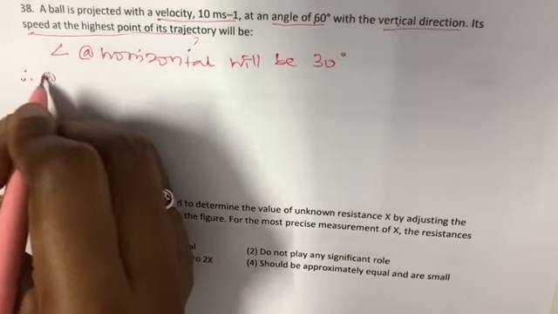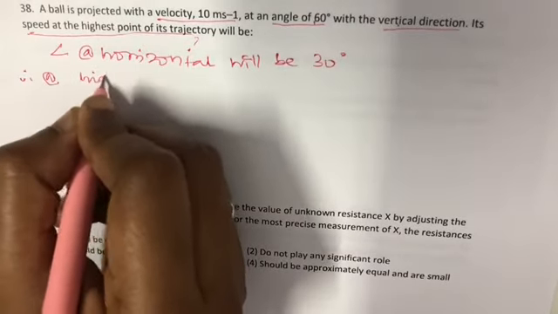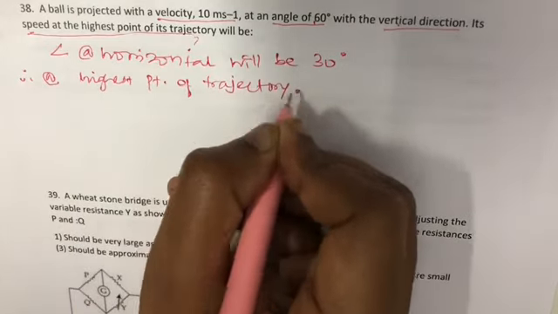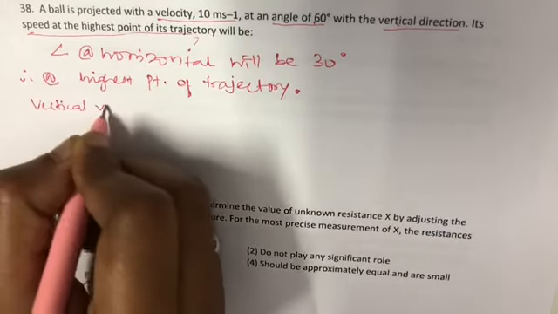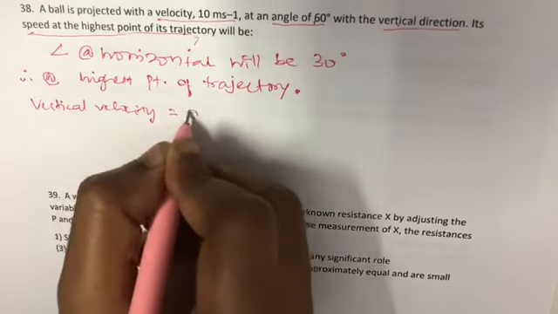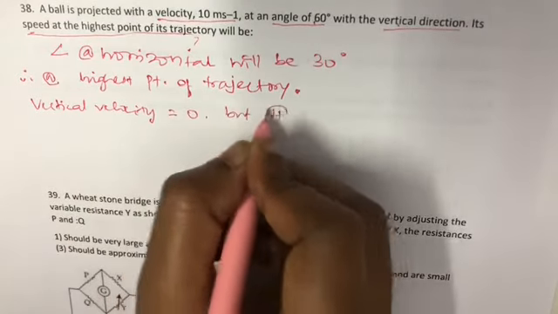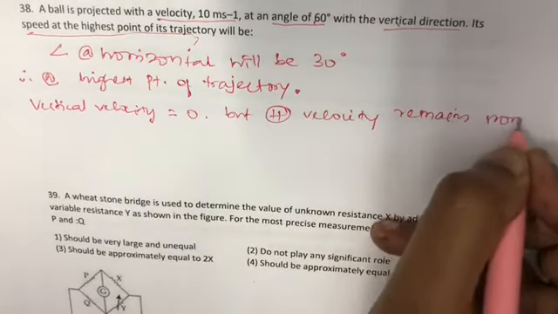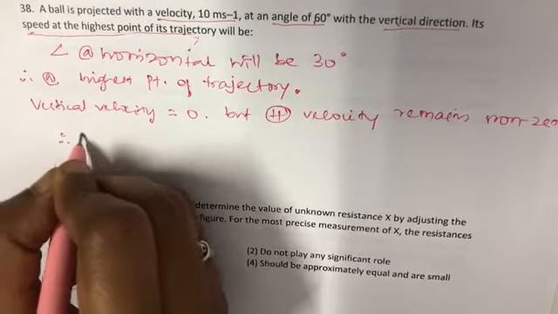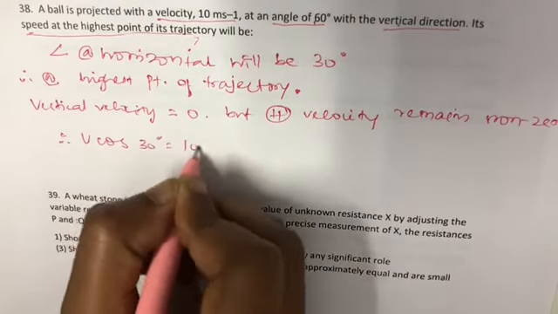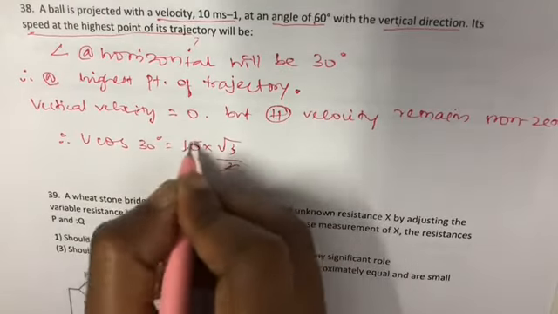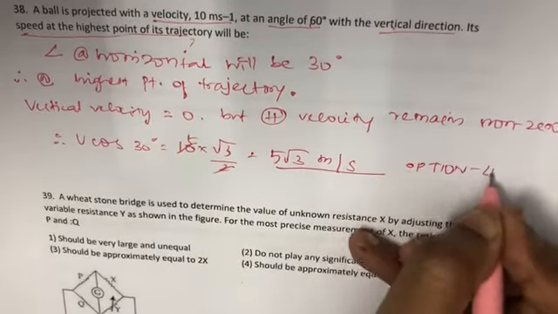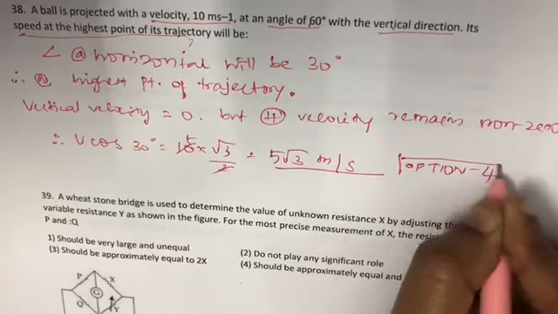Therefore, at the highest point of the trajectory, the vertical velocity is 0, but the horizontal velocity remains non-zero. That is, 10 cos 30 degree is equal to 10 into root 3 by 2, which is equal to 5 root 3 meter per second, which is option 4. So the speed at the highest point of the trajectory will be 5 root 3.